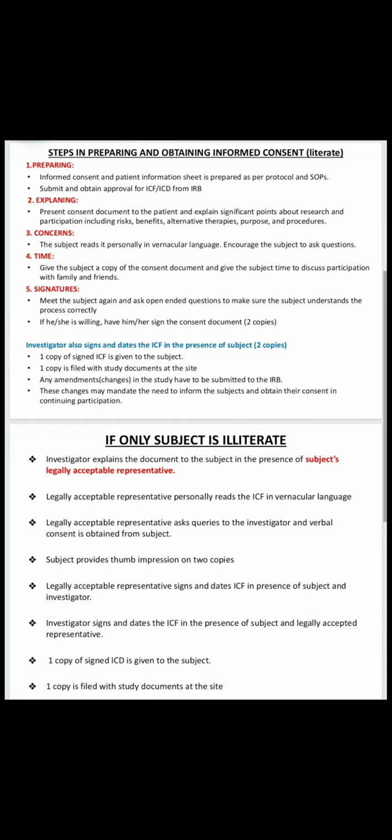The second procedure is if the subject is illiterate, what the investigator will do. The same procedure we will follow as above. We will prepare the informed consent form, we will explain, we will address the questions, and we will give time to the subject, and we will obtain the signatures. But here the signature is not taken from the subject because the subject cannot read the informed consent form. For this, the investigator will take the sign from the subject's legally acceptable representative.